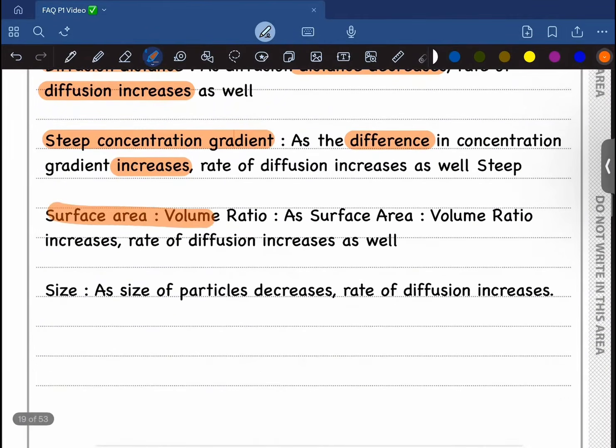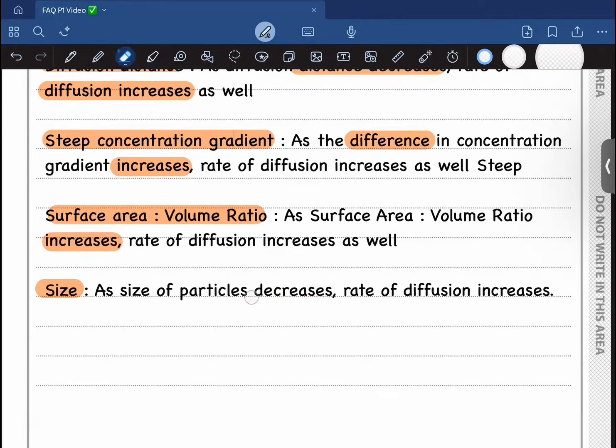Surface area to volume ratio. As it increases, the rate of diffusion increases as well. Size. As the size of the particle decreases, rate of diffusion increases. So more or less, this is it. Moving to the next question.